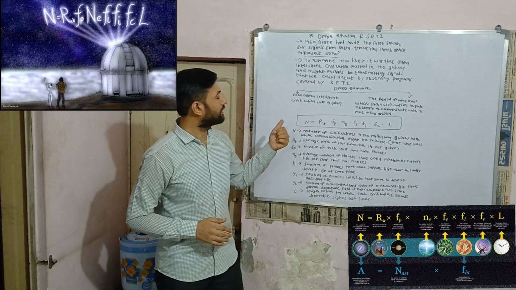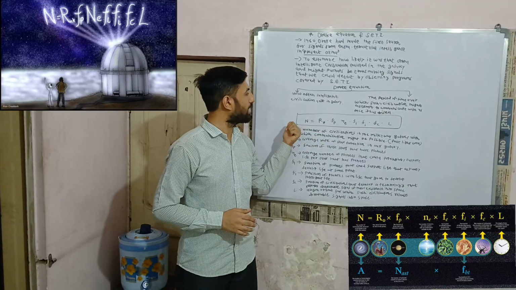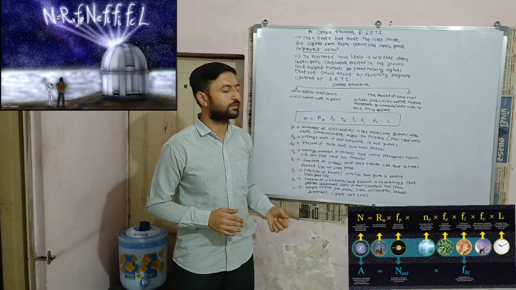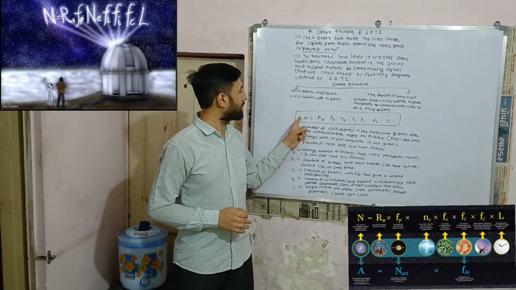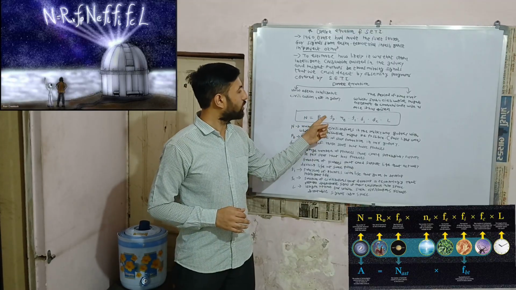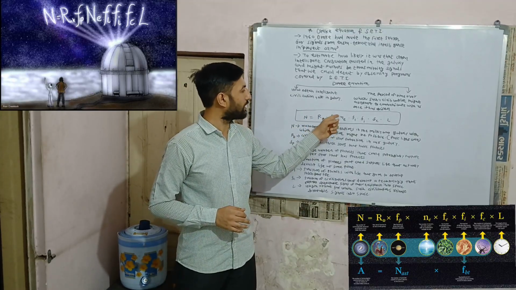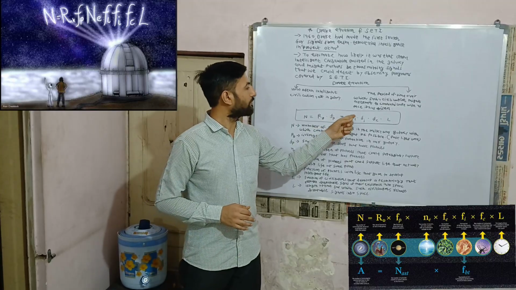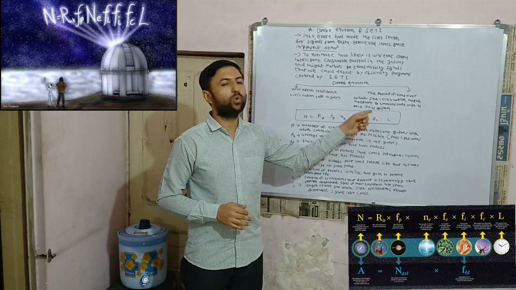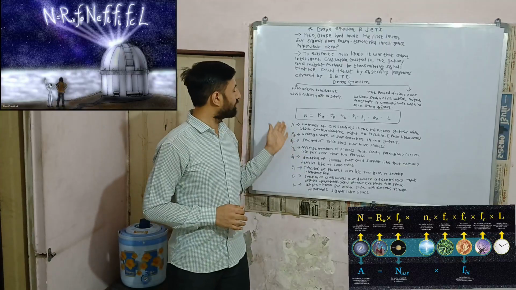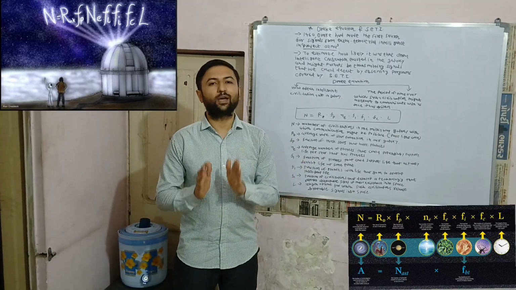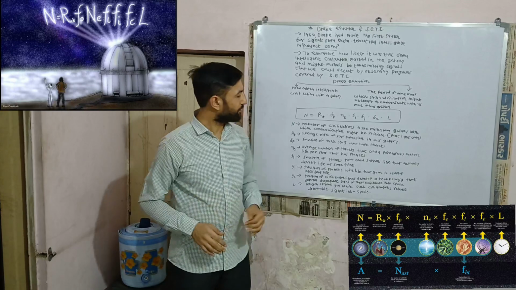In the Drake equation, there are 8 factors or 8 parameters, and it is represented as N equals R star times fp times ne times fl times fi times fc times L. Let us see how we can interpret each parameter in this equation.